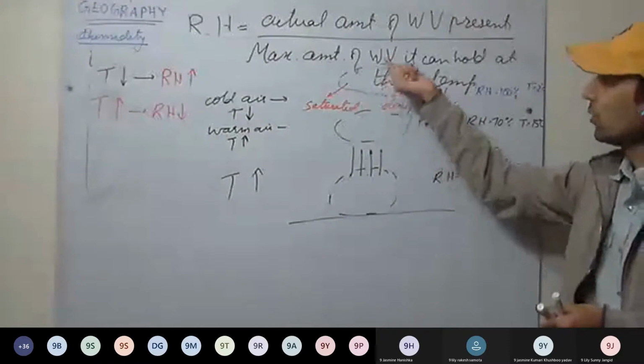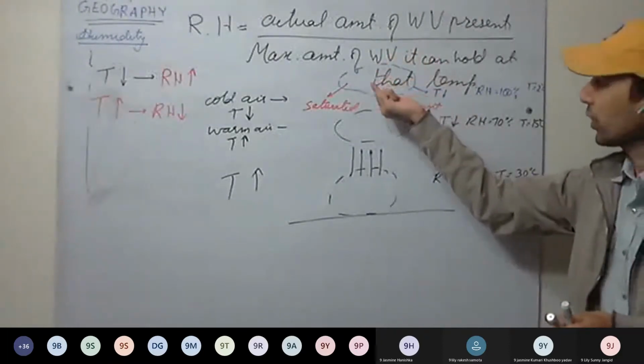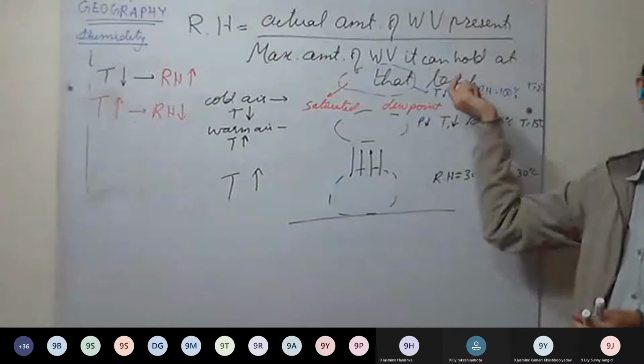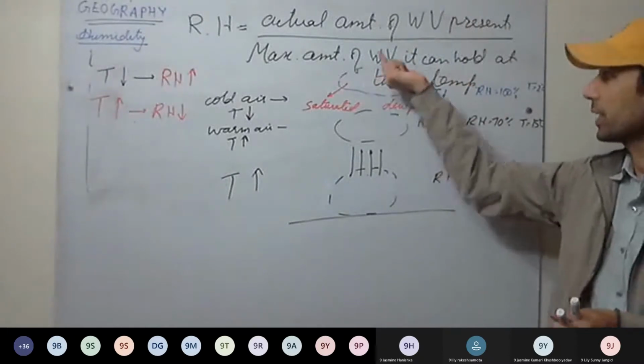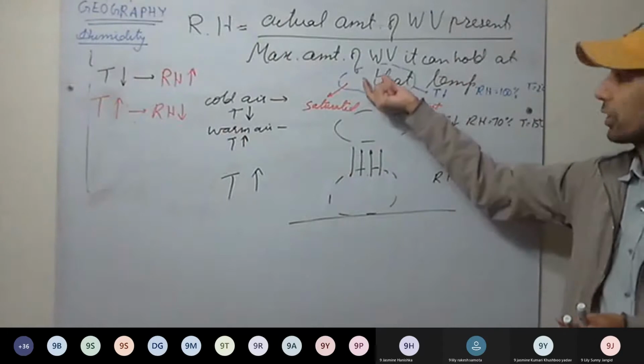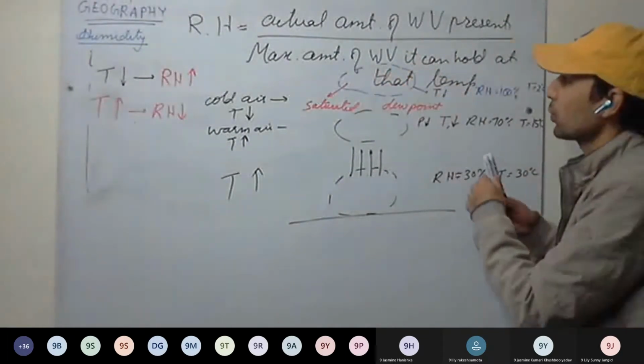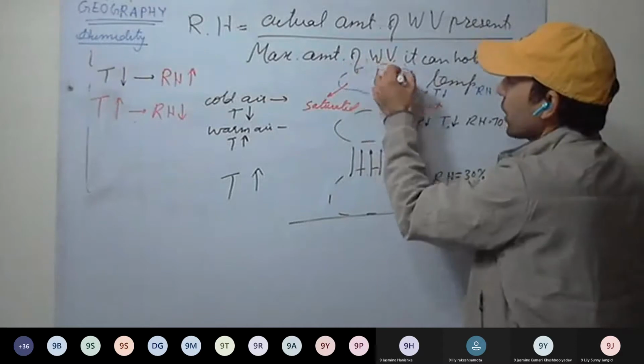Now see here, further cooling. If there is any further cooling, what will happen? This water vapor will get converted into water droplets, that is dew. Small water droplets will start to form.